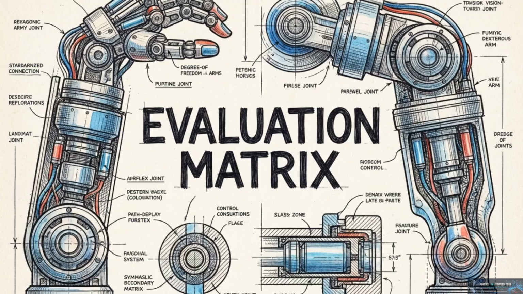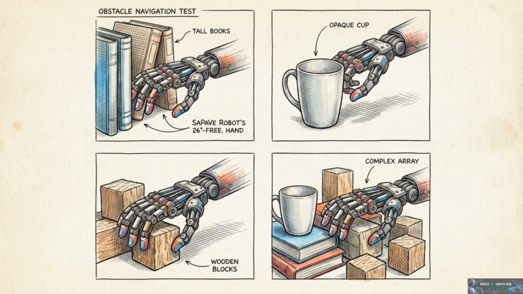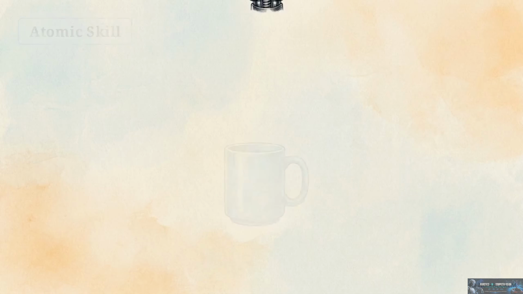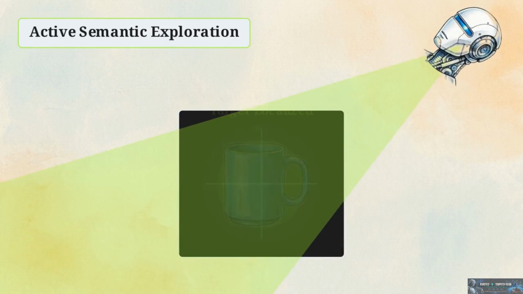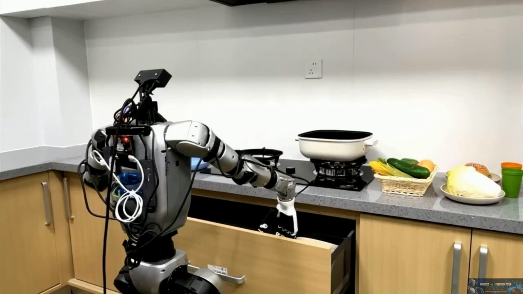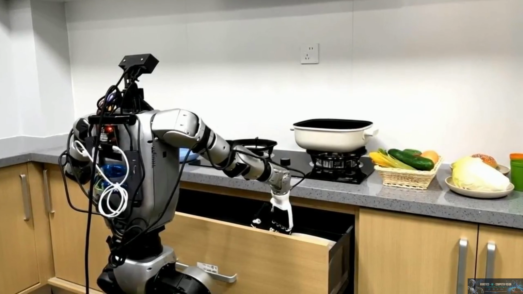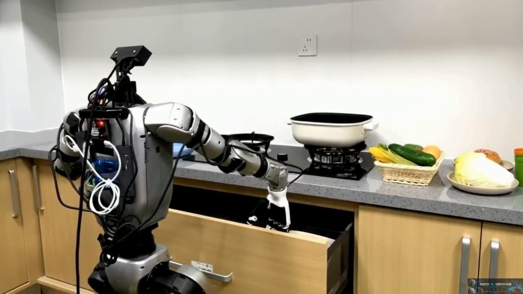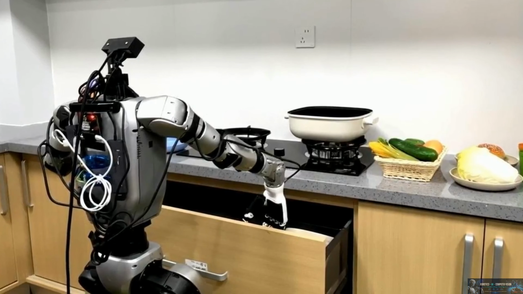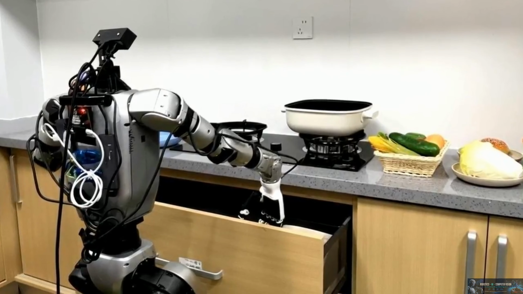To test this architecture, the researchers introduced ActiveManip-Bench, a rigorous testing suite designed specifically to measure visual complexity and out-of-view manipulation. The testing parameters move past atomic fully visible skills, focusing instead on occluded scenarios that strictly require active semantic exploration to solve. In real-world fetch-from tasks, the behavior is clear. When faced with occlusion, the agent actively maneuvers its head downward to peer inside the drawer, establishing a visual lock before the arm attempts a grasp.